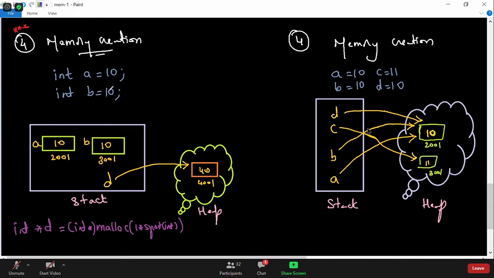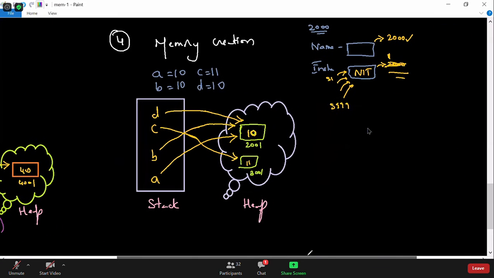If it is statically allocated, it gets created in the stack. If it is dynamically allocated, it gets created in the heap, and the reference, or the variable or pointer, gets created. In C, we don't call it a reference, we call it a pointer. So the pointer gets created in the stack and it will be referring to the heap. This is how memory management works in the C language.